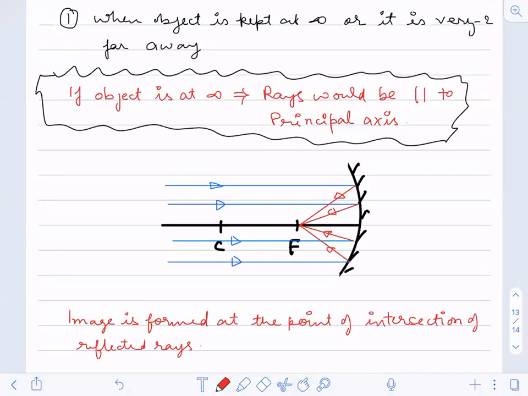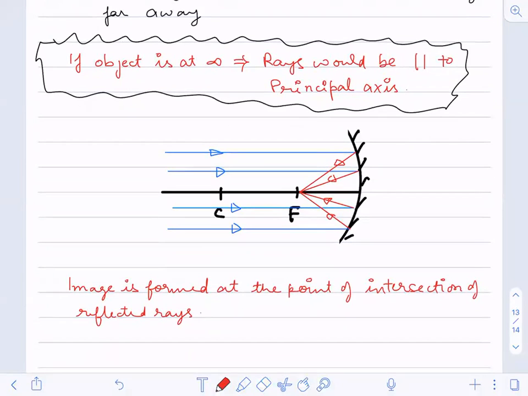So at what point are they intersecting? At focus. Now we are going to write down the properties of the image.